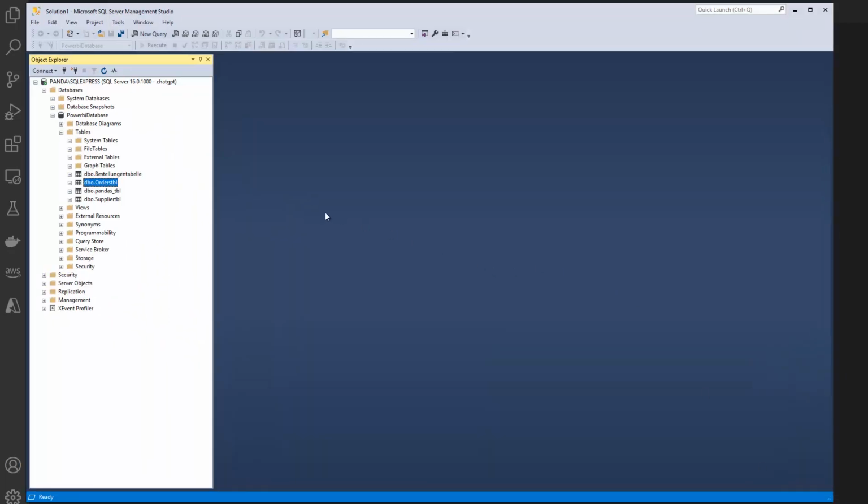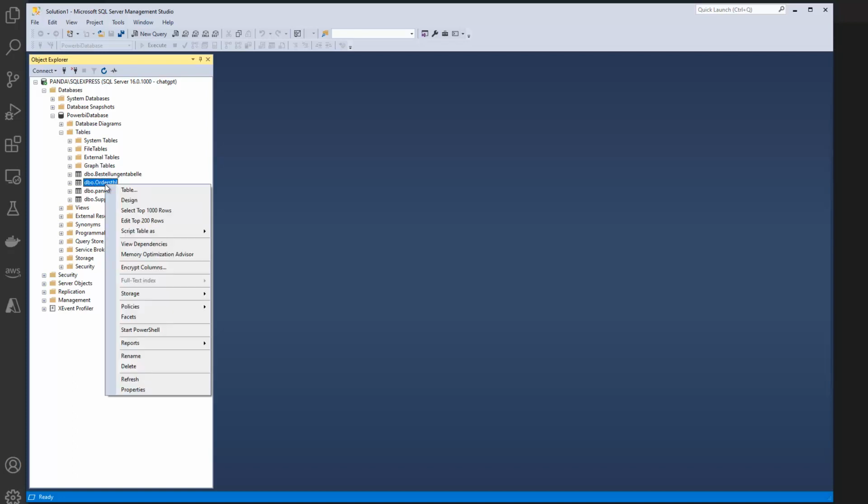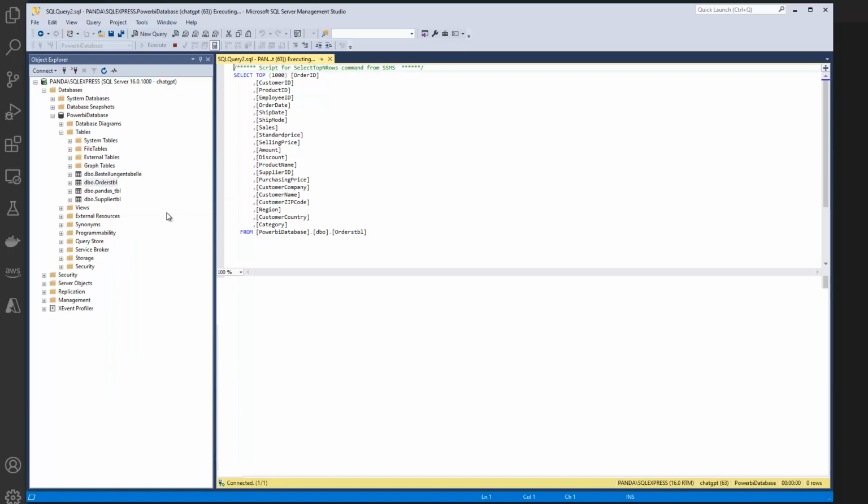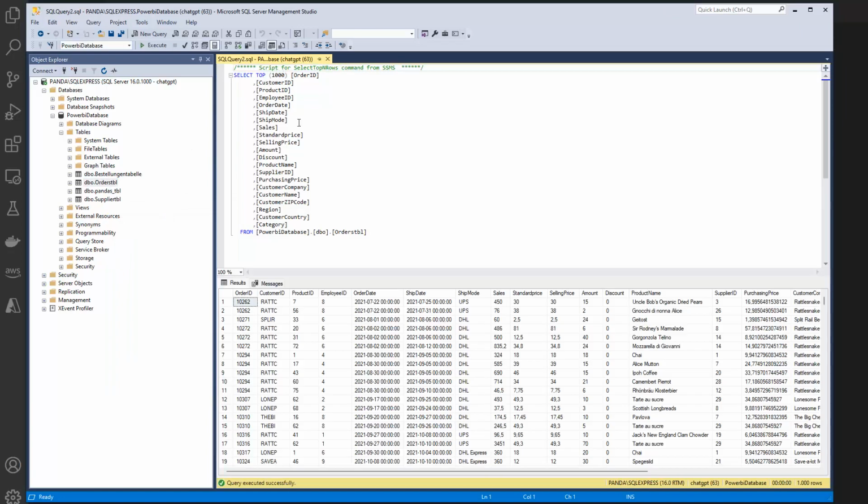So I have here a Microsoft SQL Server, and in here I use SQL Server Management Studio, and there I have a few tables. One of them is the dbo.Orders table. If I use this and say select top 1000 rows, so a simple select statement with all the columns, then I get the data here.